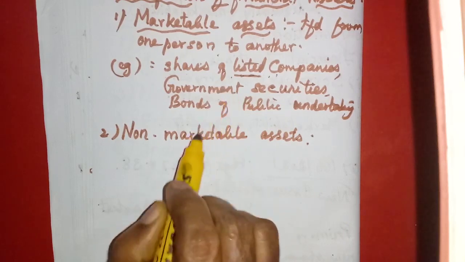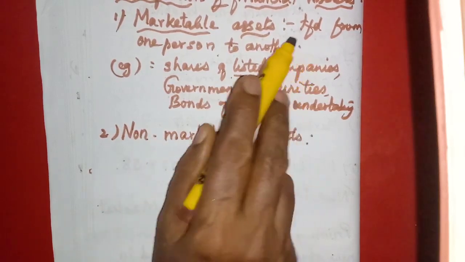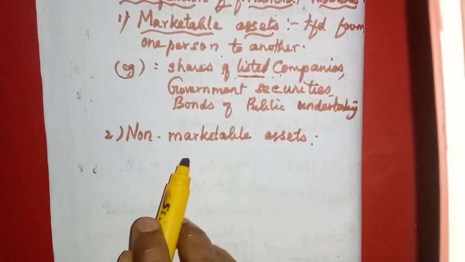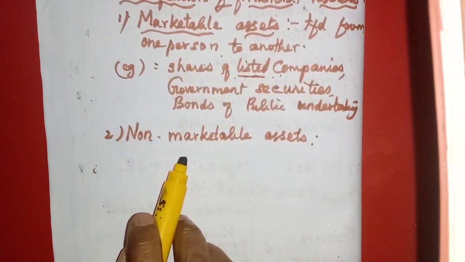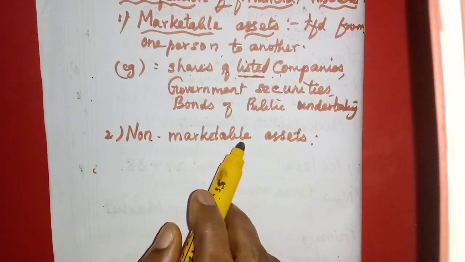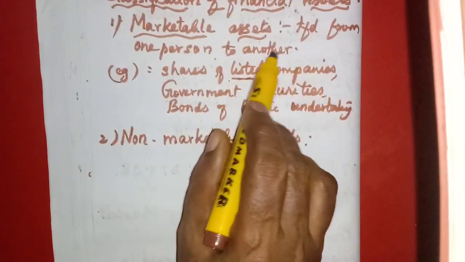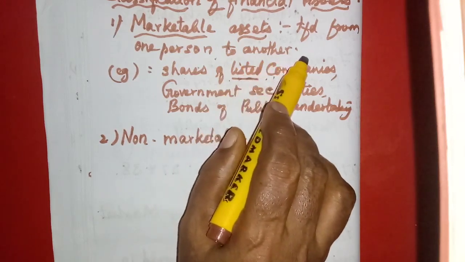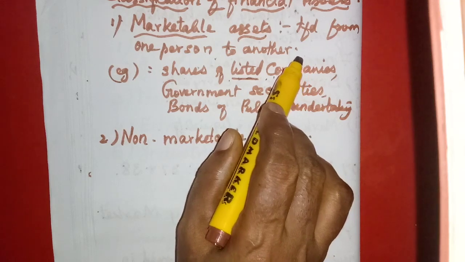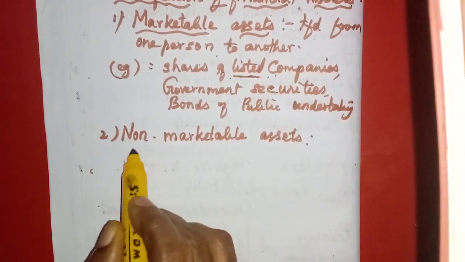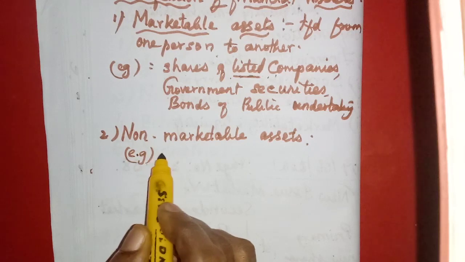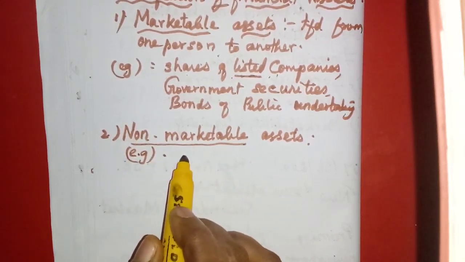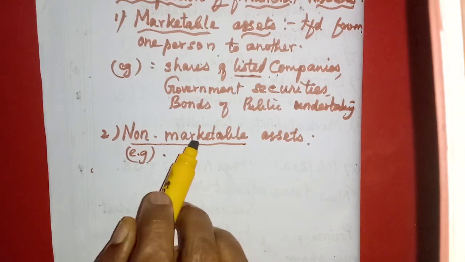So what is the meaning of non-marketable assets? Marketable assets can be transferred from one person to another, so what is the opposite of that? Now we can say, if the assets cannot be transferred easily from one person to another, that is called non-marketable assets. Now we will see some examples of non-marketable assets. What cannot be marketed, whose ownership cannot be transferred from one person to another.